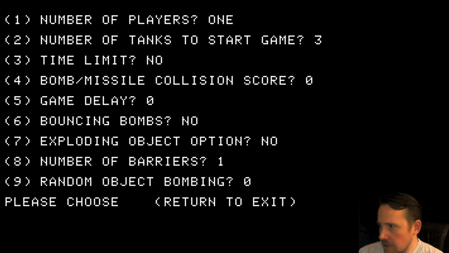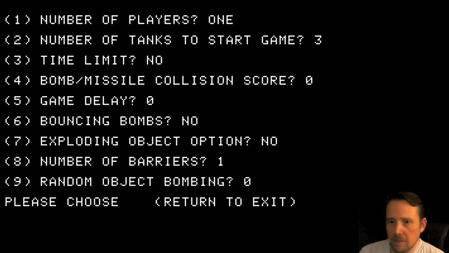Bouncing bombs. I'm trying to find the bouncing bombs. It's not working well for me. Oh, with this option turned on, bombs will bounce off the sides of the screen.